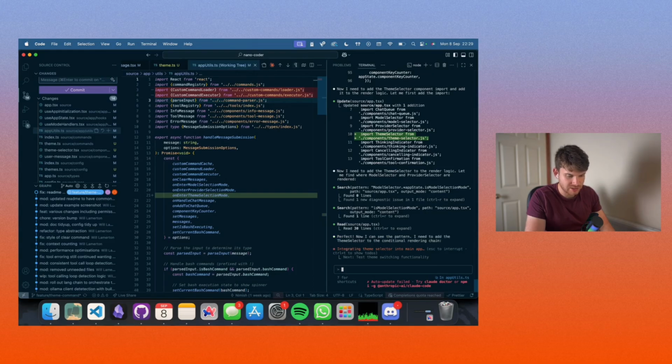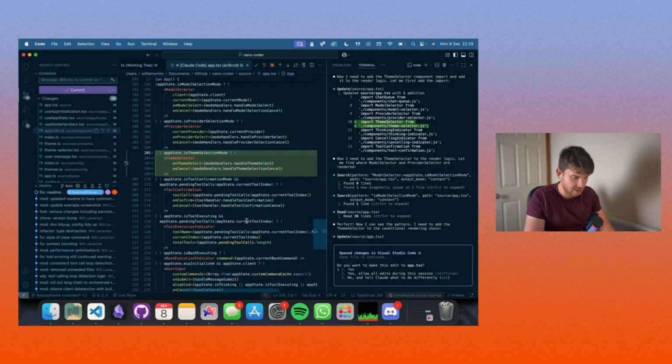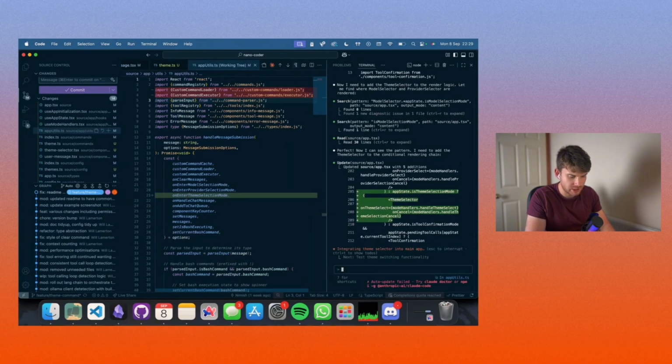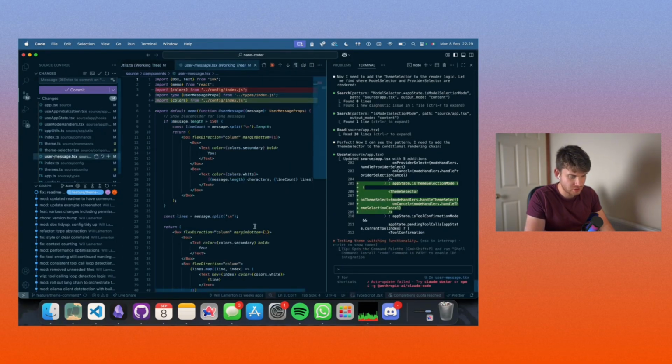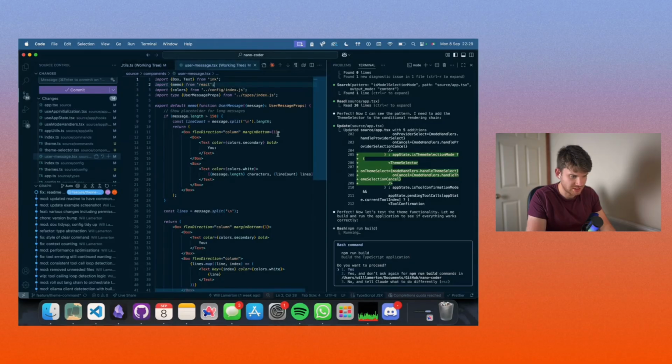I review as it's doing it, but then again before I commit, I give it a review again to make sure, because as you're implementing things via something like Claude, you can get a bit lost in the weeds as it jumps between files. I mean, all this looks great, all this makes sense, but the likelihood is you may miss stuff. What's changed in user message? Oh no, nothing. It's all good. Position of... I don't want this change. Let's revert this change. There we go. We don't actually need this as a commit.